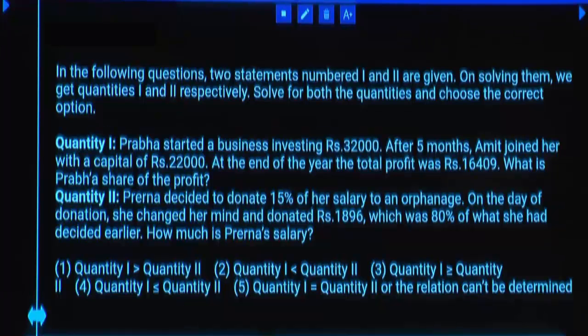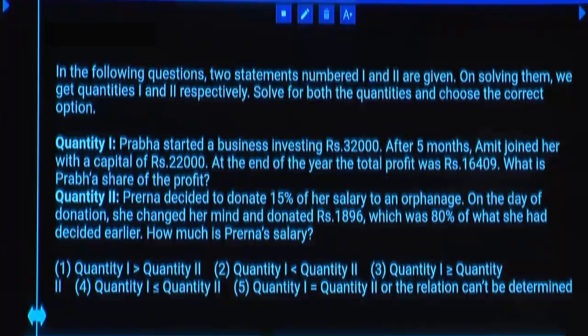Prabha started a business by investing 32,000. After 5 months, Amit joined her with a capital of 22,000. At the end of the year, total profit was 16,409. What was Prabha's share in the profit?